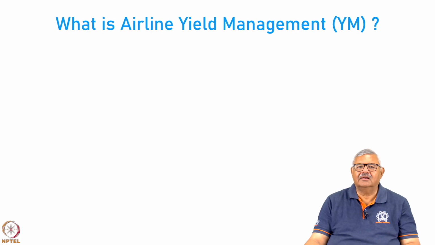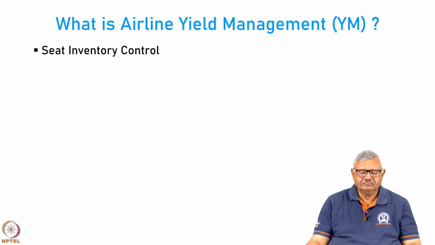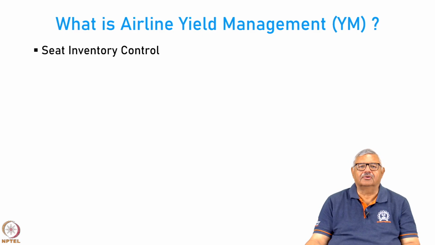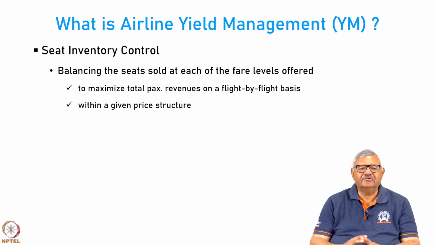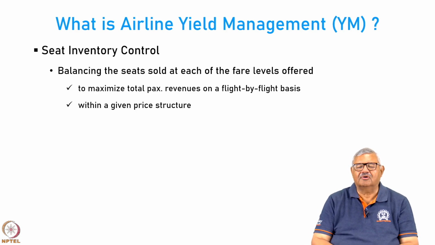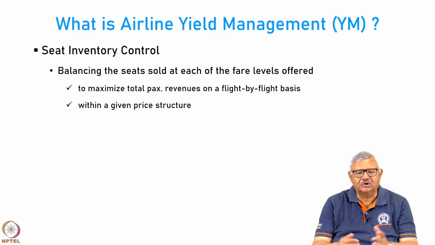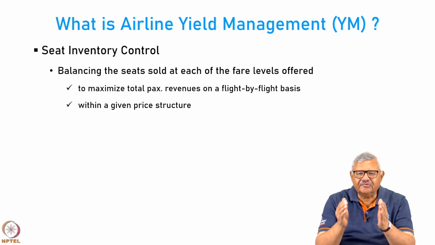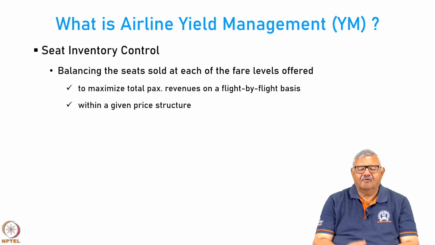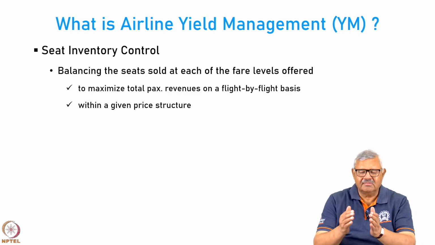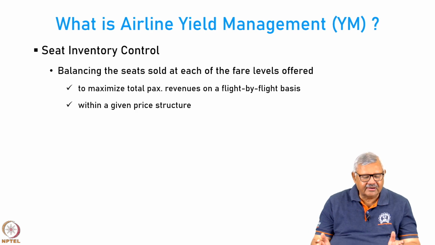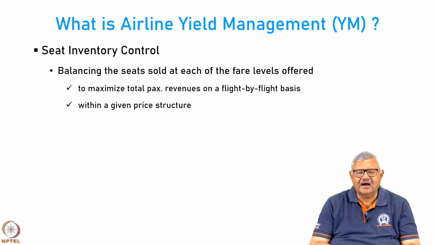So, what is meant by airline yield management, generally called YM? It's basically seat inventory control, balancing the seats sold at each of the fare levels offered. Airlines do not sell the seats of the aircraft at the same rate to everybody. Of course, we know that there are business class, premium economy and economy, with different rates because the services and facilities offered are different.